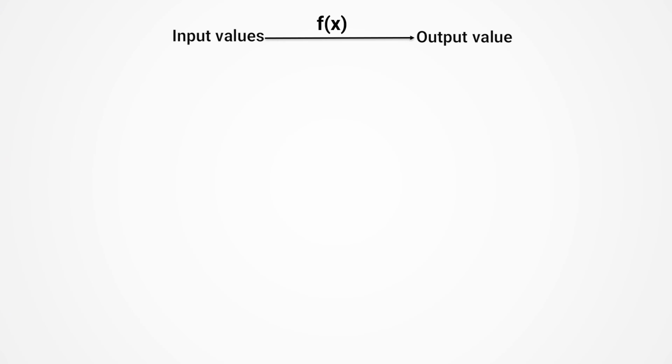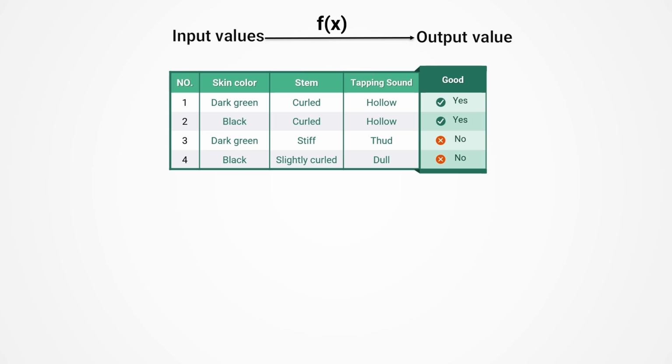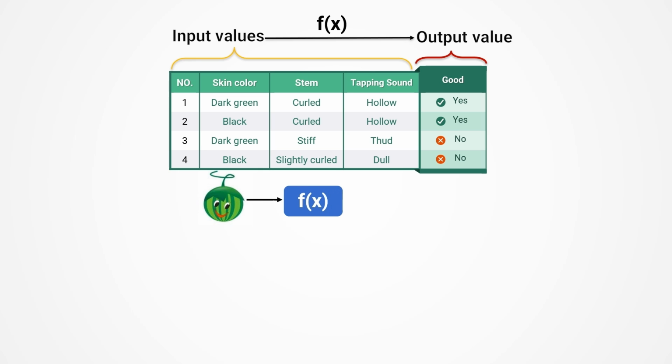In mathematical language, the essence of prediction is to find a computable function that allows us to use observable information as input to calculate the expected prediction result as output. In the example of picking watermelon, the skin color, stem shape, and tapping sound are the observable information, and the quality of the watermelon is the result we hope to predict. With such a function, we can make predictions. When we get a watermelon, observe its skin color, stem shape, and listen to the tapping sound, and then substitute the observed information into the function for calculation, we can get the prediction result. We call this function a prediction model, or model for short.